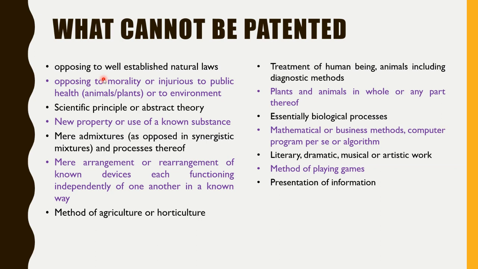Then mere arrangement or rearrangement of known devices, each functioning independently of one another in a known way, right? It means arrangement or rearrangement of the known devices. For example, we all know the umbrella, right? It is used for protection from the raindrops in the monsoon.